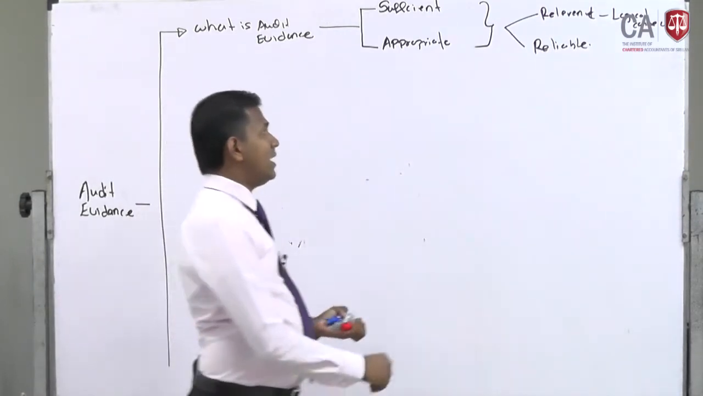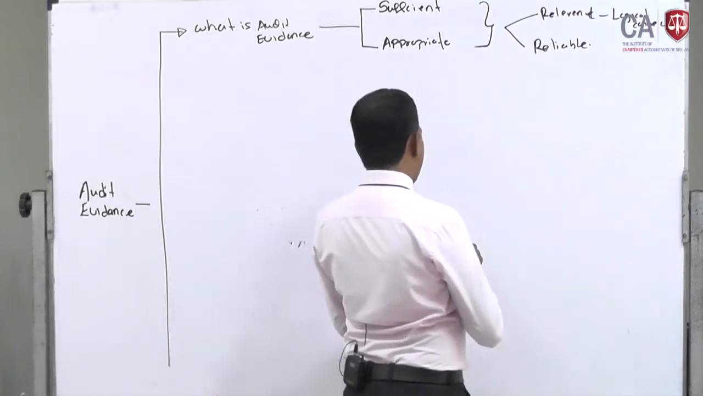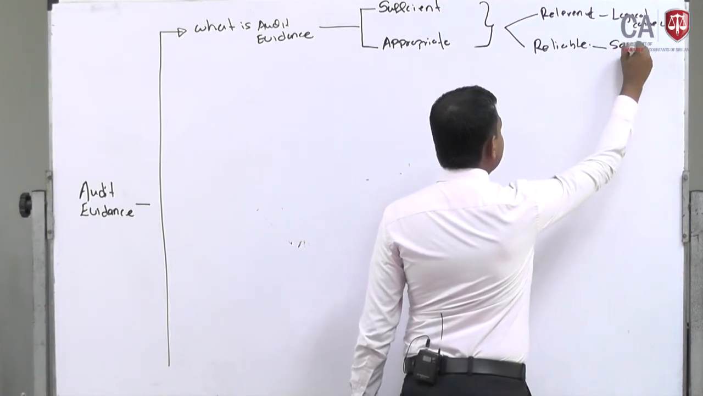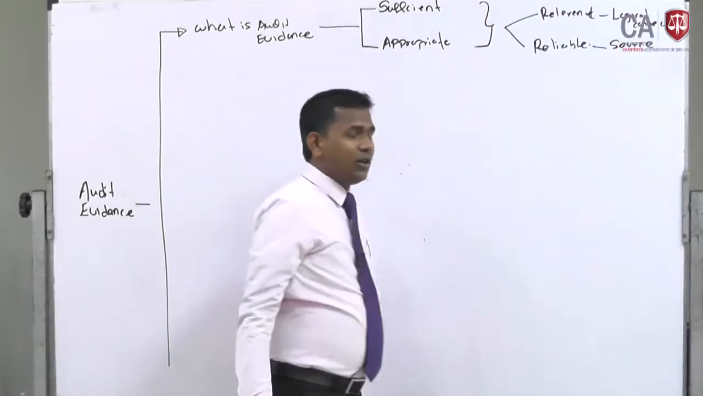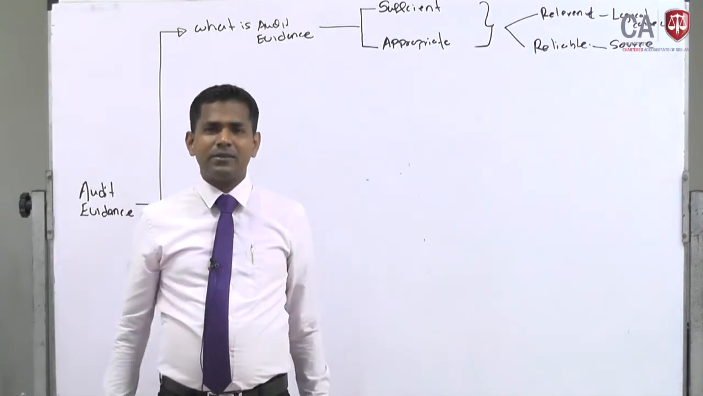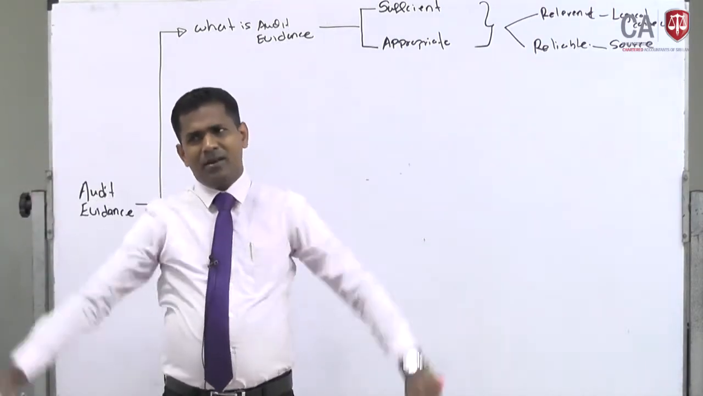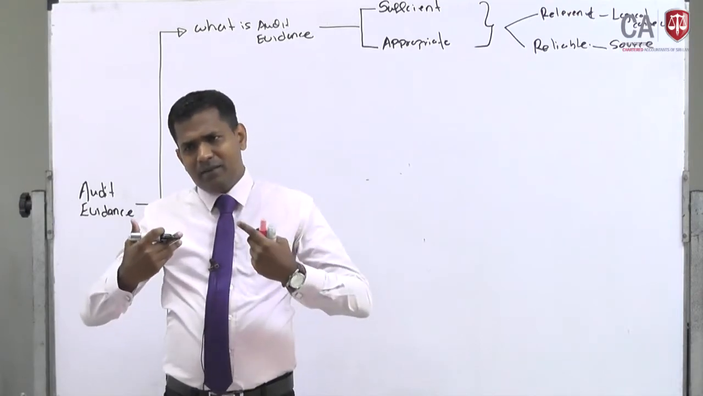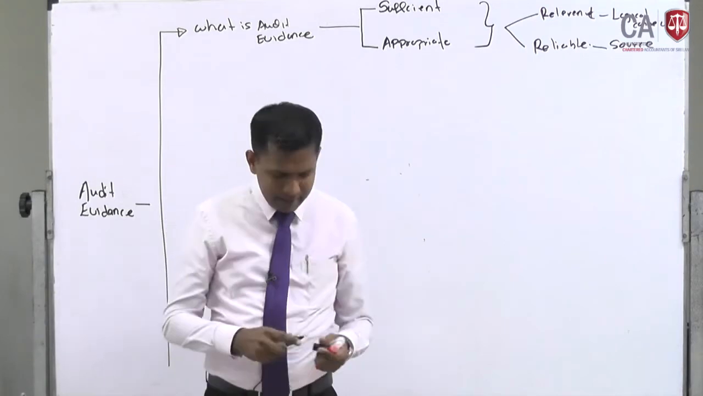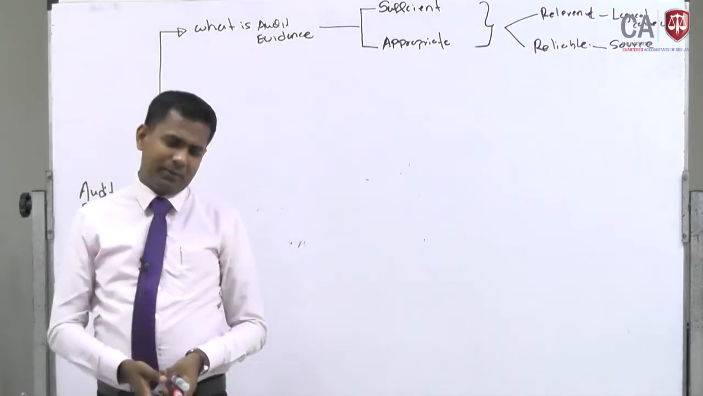The next one is reliability. This is a very important one. So the reliable, especially the source. The auditor can gather so many audit evidences from so many sources, from inside the company, outside the company, and likewise many. Before explaining this one, I'll just tell you one example.